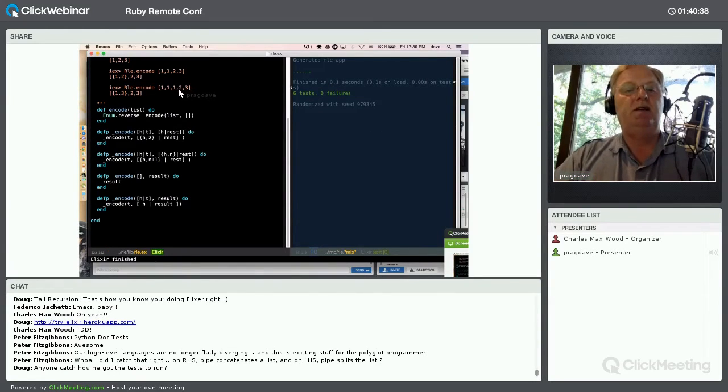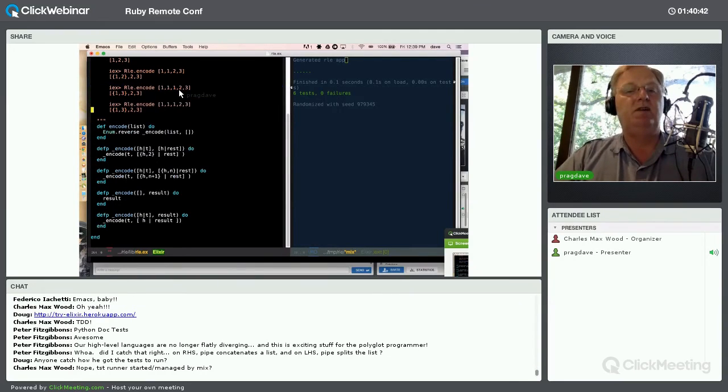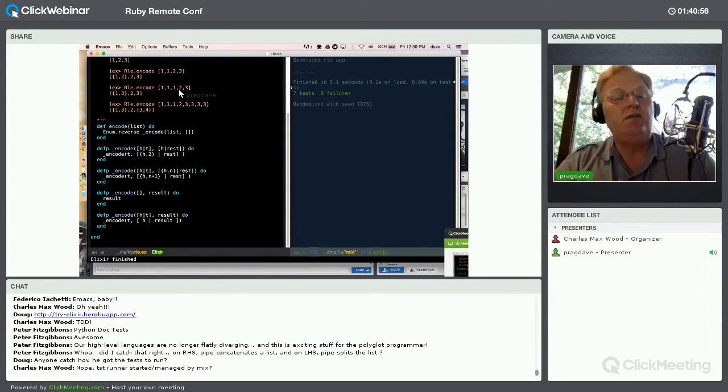Test pass. Now let's just do a slightly different case. Let's do 3, 3, 3, 3. Why not? So now I'm expecting 1, 2, and then there should be 4 3s there. Cool. All right. So you can see here that what I've done is I've just taken each case I need to think about and just matched it. And when I match it, the code just works.